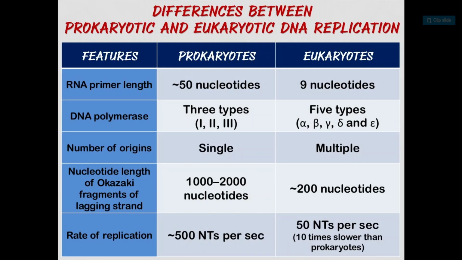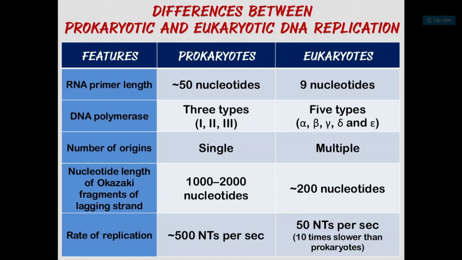Now see, there are some differences between prokaryotic and eukaryotic DNA replication. These points are very important, so listen carefully. Features: this column is prokaryotes and this is the properties of eukaryotes. RNA primer length is approximately 50 nucleotides in prokaryotes, 9 nucleotides in eukaryotes. DNA polymerase: 3 types, 1, 2 and 3, in prokaryotes. Here 5 types of polymerase are present: alpha, beta, gamma, delta and epsilon.